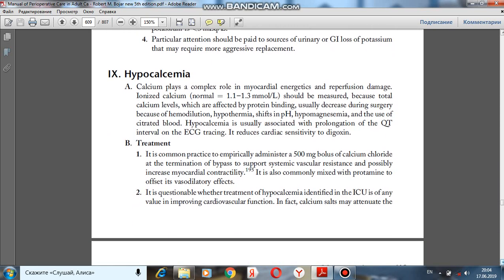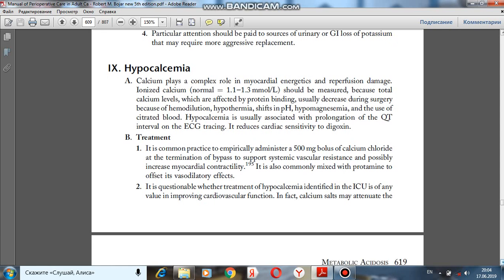This is another section. Hypocalcemia. Calcium plays a complex role in myocardial energetics and reperfusion damage. Ionized calcium, normal 1.1 to 1.3 millimole per liter, should be measured because total calcium levels, which are affected by protein binding, usually decrease during surgery because of hemodilution, hypothermia, shifts in pH, hypomagnesemia, and the use of citrated blood.